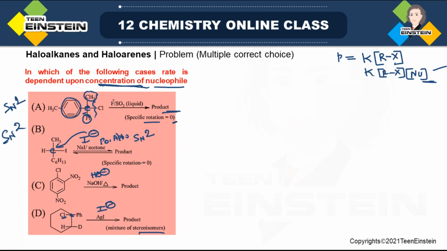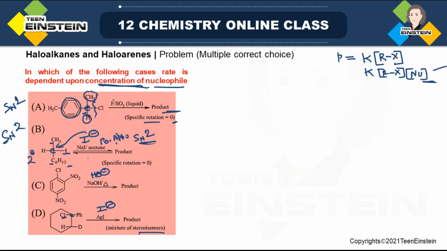Now the second one. Here two things you may find contradictory, because for polar aprotic solvent, as it is mentioned, acetone, and acetone is used in SN2, so it means the mechanism should be SN2. And this alkyl halide that is given is also secondary, because the carbon with which the leaving group is attached is also attached to 2 more carbons. So that is why this is C6H13. Don't think this is Ph ring. This is not Ph ring. This is a long alkyl chain.